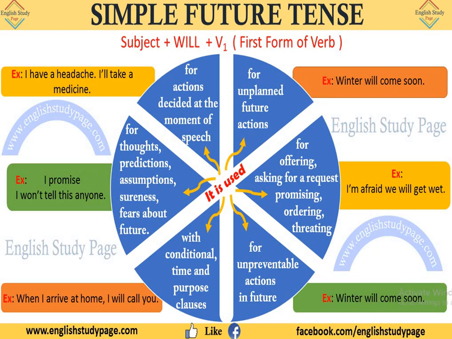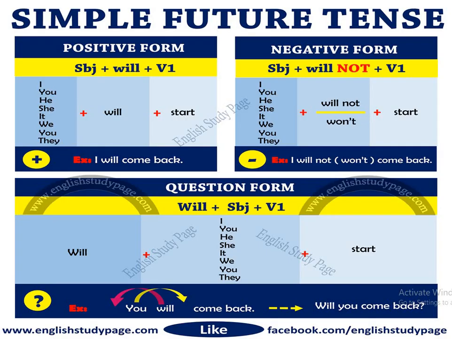So all these sentences are following a simple format, a simple syntax, which is subject plus will plus first form of the verb. And here there is a comparison which I have already explained to you, that how we are going to use the simple future tense in the positive form, negative form and the question form.